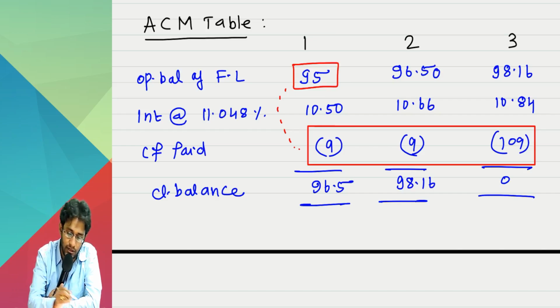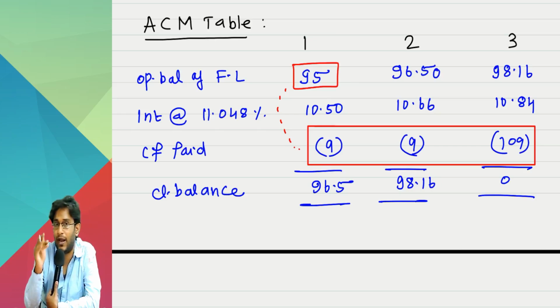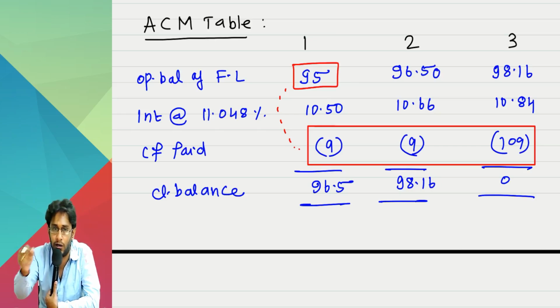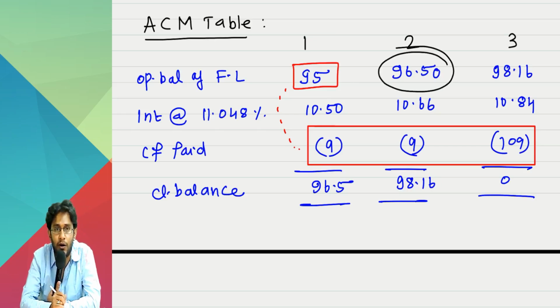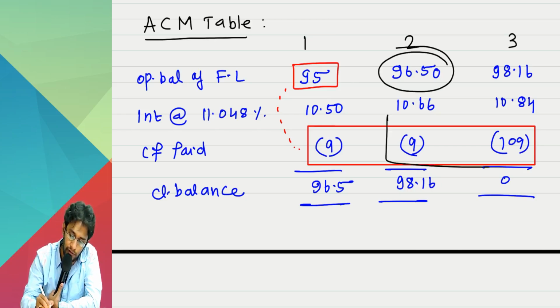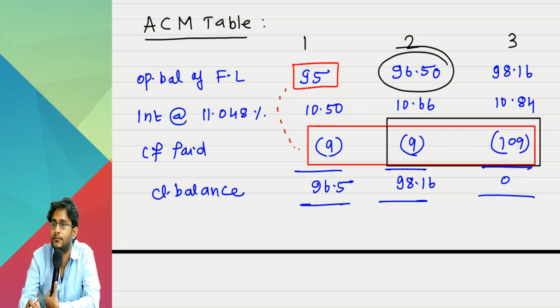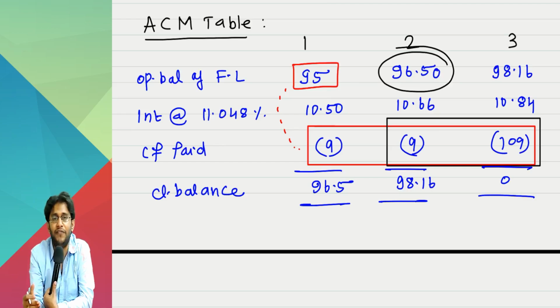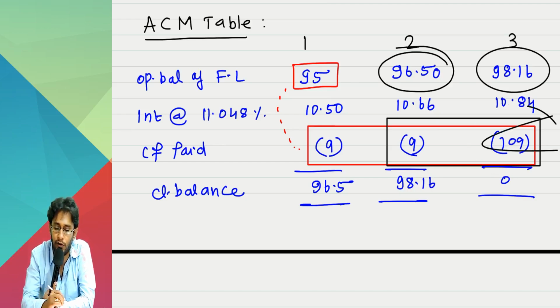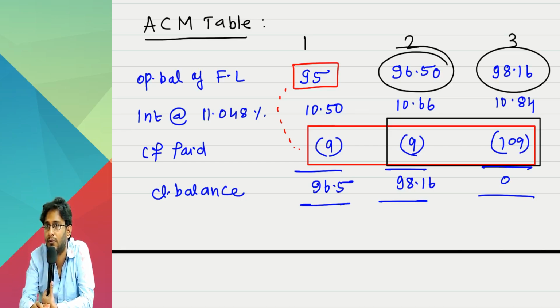It is okay if you can understand. Look at this. When 95 is the present value of 9, 9 and 109, is 96.5 the present value of 9 and 109? 95 is the present value of 3 cash flows, so 96.5 should be the present value of 2 cash flows, and 98.6 should be the present value of the last 109 alone. It will match. If you want, you can try and check. If it does not match, the ACM account will never become 0 towards the end. It has to match. That's the reason.